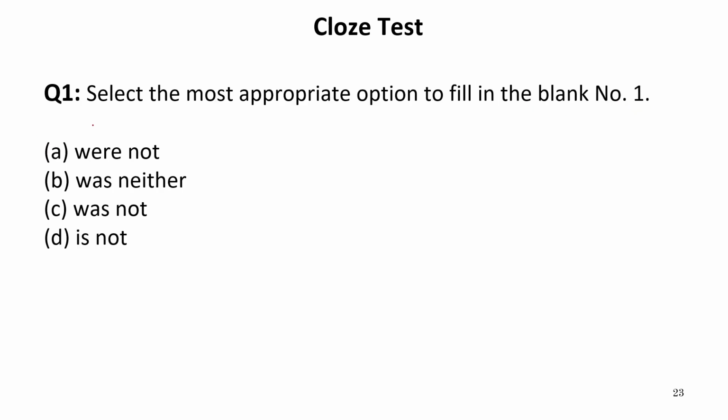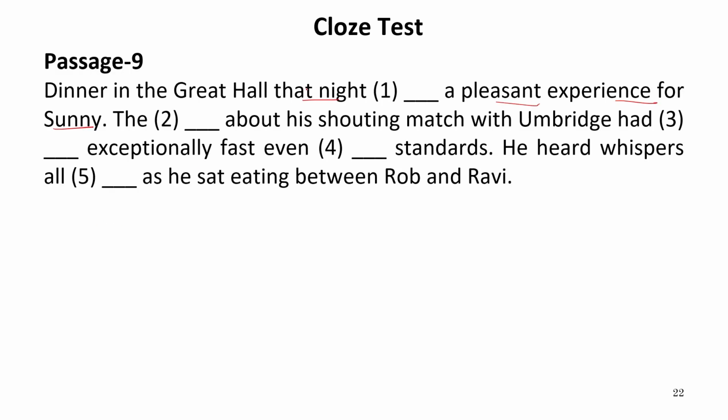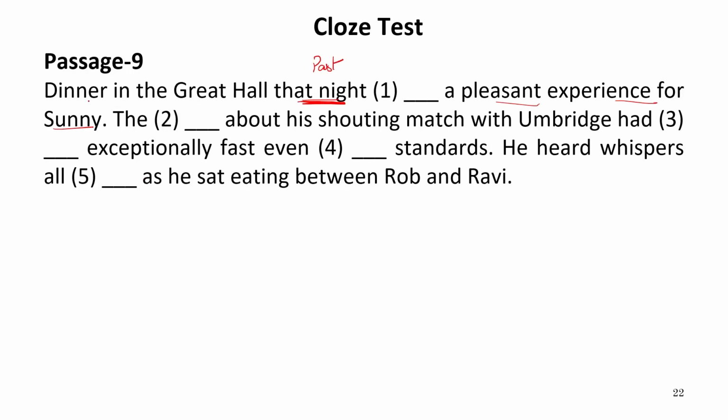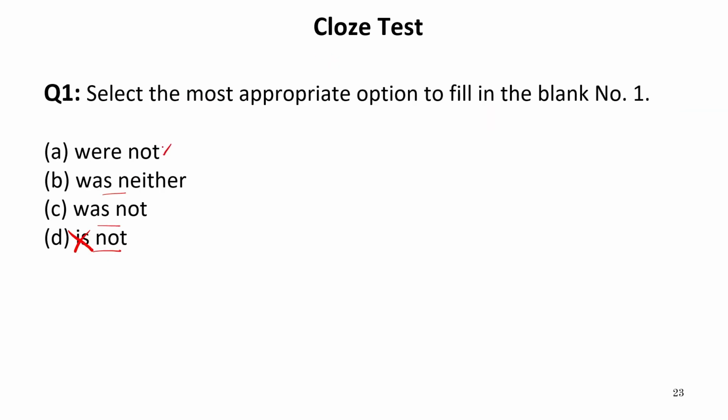Now let us see the options first. Were not, was neither, was not, is not. Because here we have been talked about that night, it means this is the time of past. And if it is the time of past, we cannot use is. So D option is eliminated. Dinner in the great hall. Now the subject is singular, therefore we cannot write were not. Was neither cannot be the option. Correct will be was not. So our answer is C.